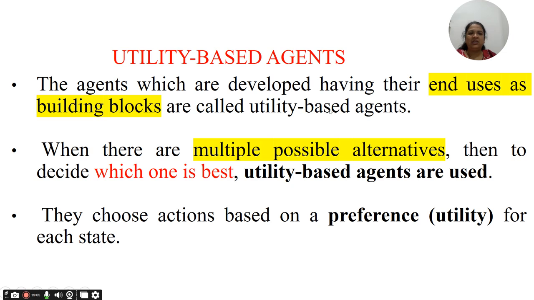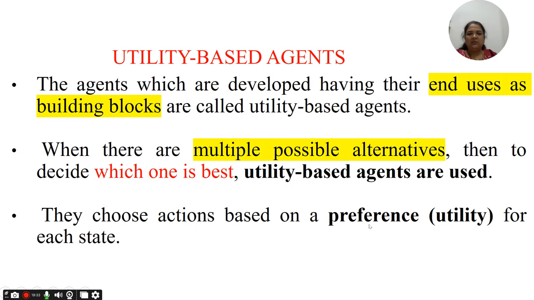Okay, so these agents which are developed having their end users as the building blocks are called utility based agents. When there are multiple possible alternatives, then to decide which one is the best, utility based agents are used. The best example is GPS, or when we want to travel from source to destination, we always use Google Maps. There are multiple options available. Out of those available options, what we are going to consider, that is the example of a utility based agent.